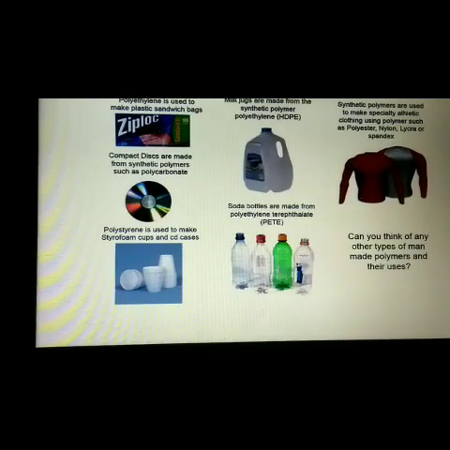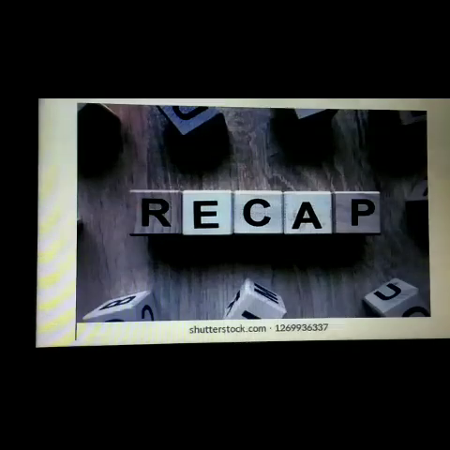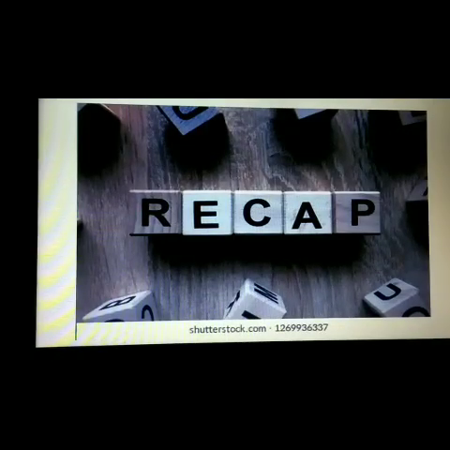Here also you can see examples of artificial polymers, right? So in today's session we have seen what is meant by a polymer and what the different types of polymers are. We have two different types: one is natural and the second type is the artificial polymer.